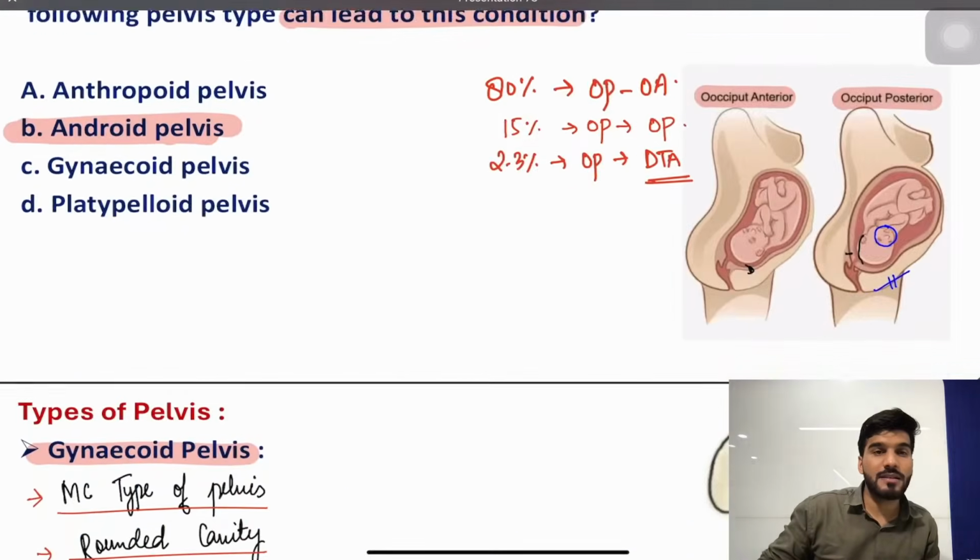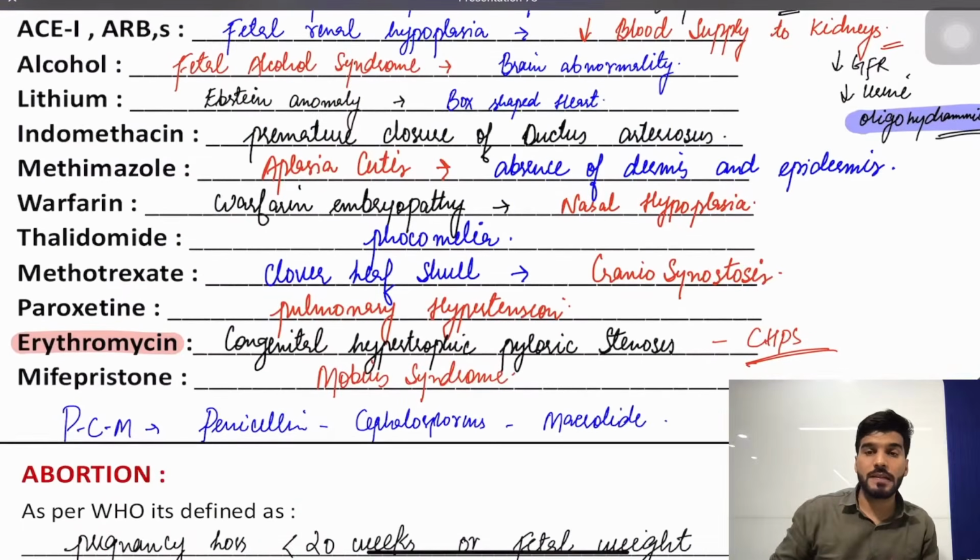Followed by that, we discussed about the type of the pelvis. Remember, fast. First one is gynecoid, occipito-anterior, rounded, and the most common one. Second one was anthropoid, oval-shaped, occipito-posterior position, and the face to pubis delivery. Third one was the android, having a triangle-shaped or the heart-shaped pelvis, having a deep transverse arrest. Fourth one was the platypelloid, transversely oval associated with the face presentation.